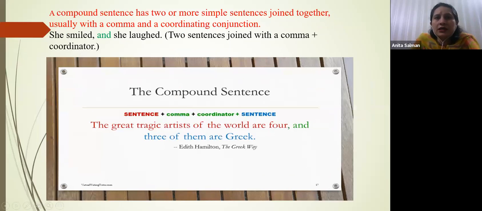Next, compound sentences. Compound sentences have two or more simple sentences joined together, sometimes with a comma and some coordinator or conjunction. They are known as compound sentences. As you can see here, there is an example: she smiled and she laughed, right? We have taken the same simple sentence, she smiled, and I joined another sentence, she laughed, with and. So it becomes a compound sentence, right?